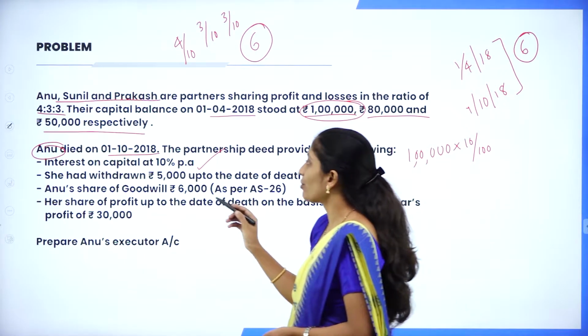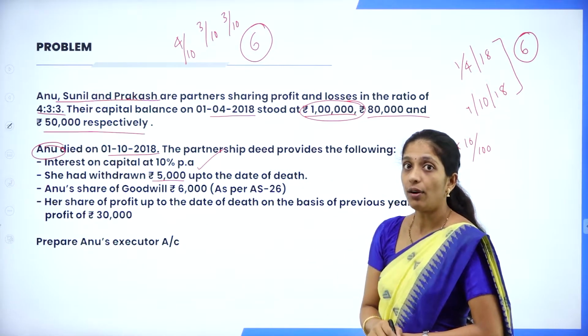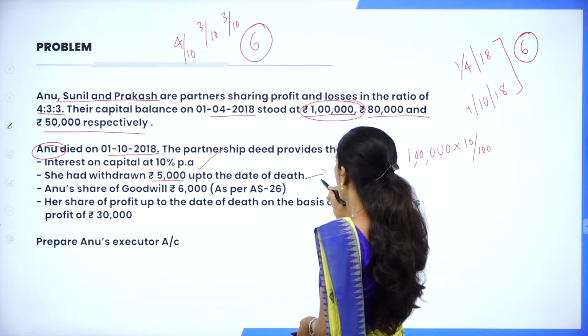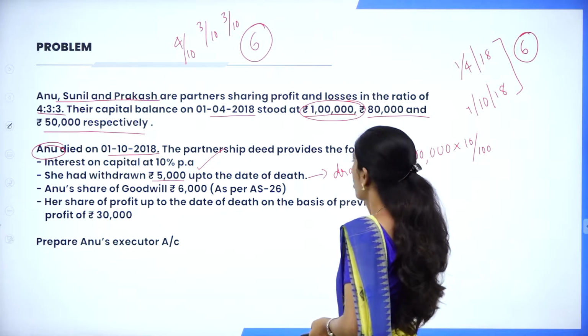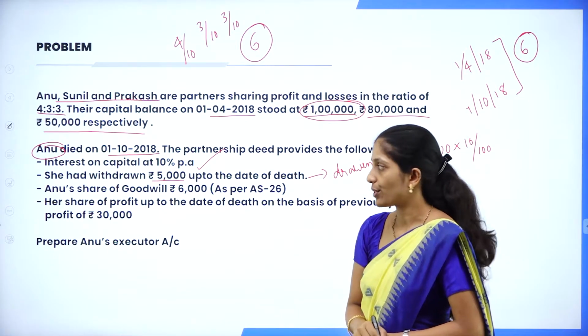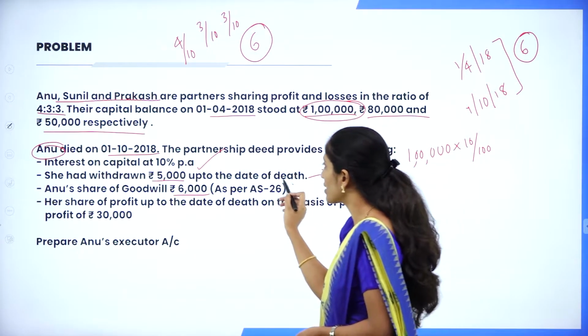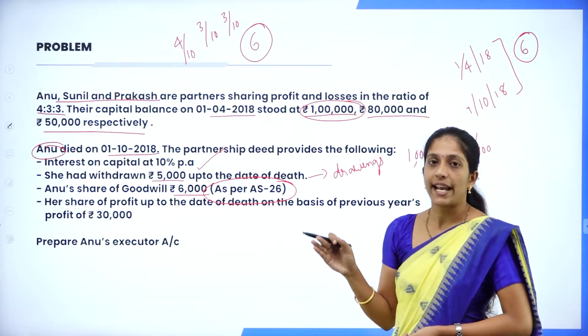Next, she had withdrawn rupees 5,000 up to the date of death. Now, Anu is a partner and she has withdrawn. So what is it? It is nothing but drawings. So there are drawings also. How much? 5,000. Next, Anu's share of goodwill is 6,000, and we have to treat this goodwill as per Accounting Standard 26.